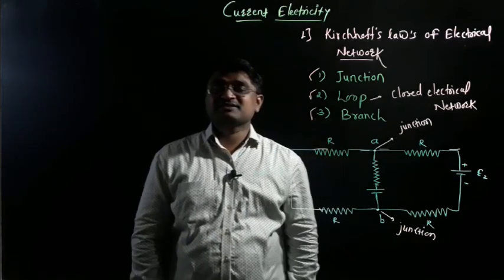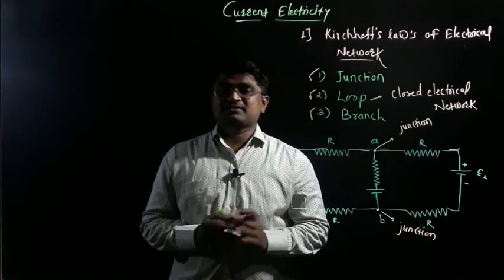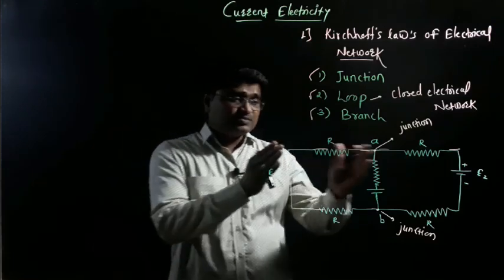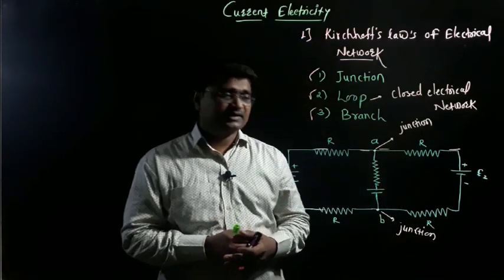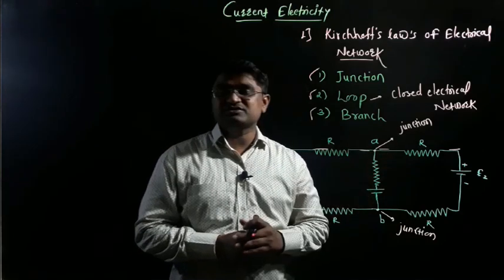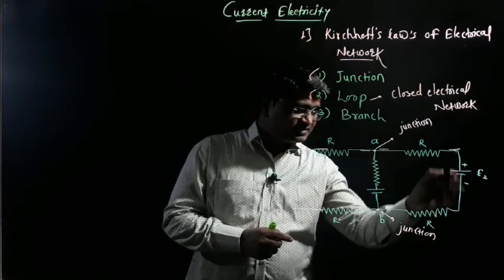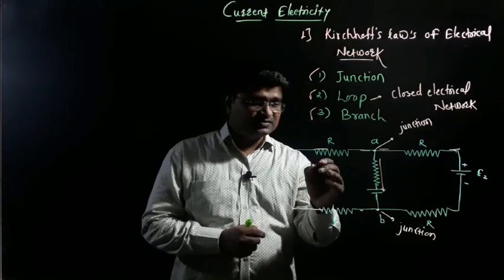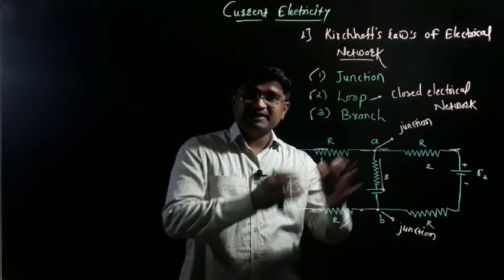Now we will discuss the third concept, branch. So what is meant by branch? Branch is a part of the given electrical network, but this part lies between any two junctions. Is that clear? According to the circuit diagram, A and B are the two junctions. Let's see this first part, and here the second part, and this is also the third part of this electrical network.